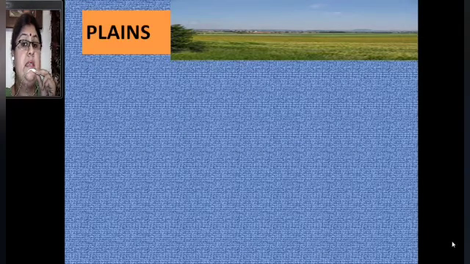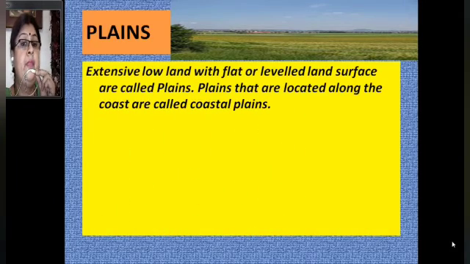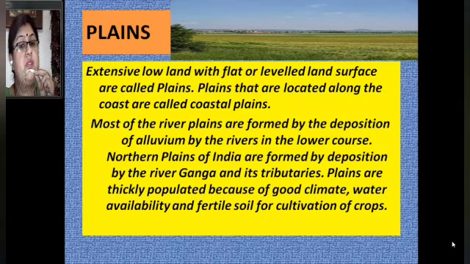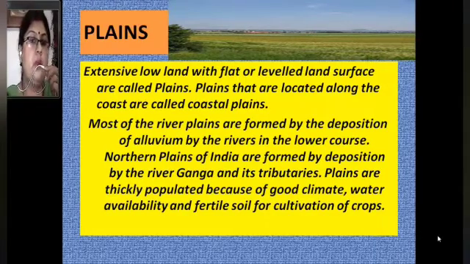Now we will see how the plains look. You can see in the picture, plains are flat or leveled land. So extensive lowland with flat or leveled land surface are called plains. Plains that are located along the coast are called coastal plains. Most of the river plains are formed by the deposition of alluvium by the rivers in the lower course. Northern plains of India are formed by deposition by the river Ganga and its tributaries. Plains are thickly populated because of good climate, water availability, and fertile soil for cultivation of crops.